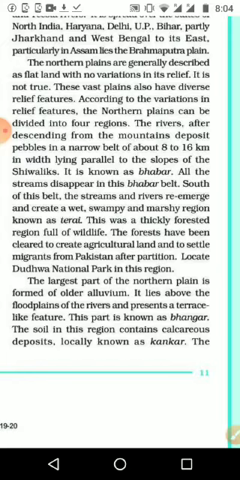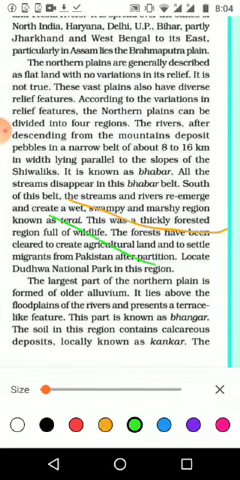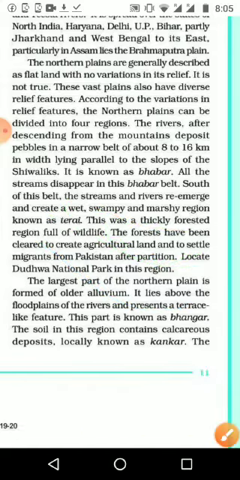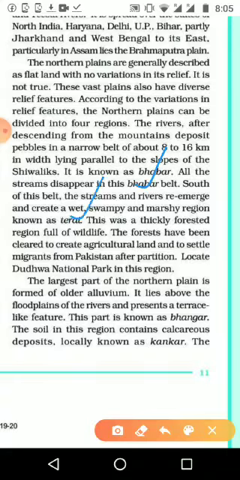The second region: if you are drawing like this, this is the Shivalik Hills, then after that we can see the pebbles area, then next comes the marshy area, and it is known as the Terai. So first one is Babar, second belt is Terai, and this was a thickly forested region full of wildlife. Because it is marshy land, people can't cultivate properly, and with so much water the trees and plants can grow faster and bigger, and it is a very thick forest, and that's why we can see many wild animals.